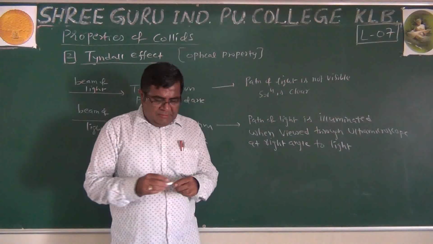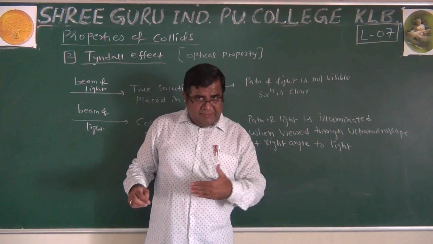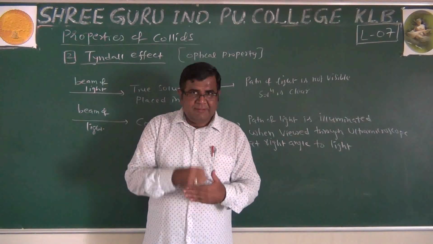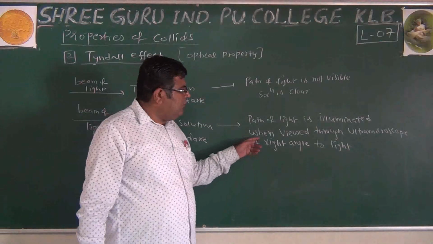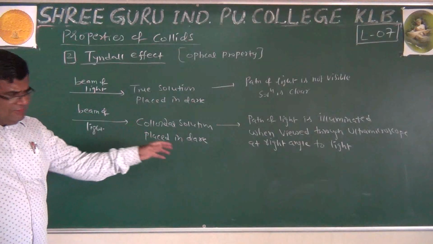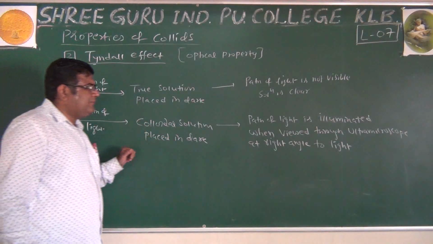It means if light is passing through this medium, through this ultra microscope we have to see at right angle, like that. So, when viewed through ultra microscope at right angle to the incident light.